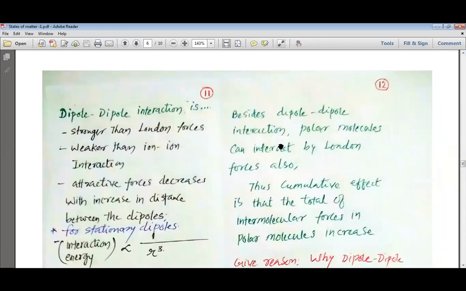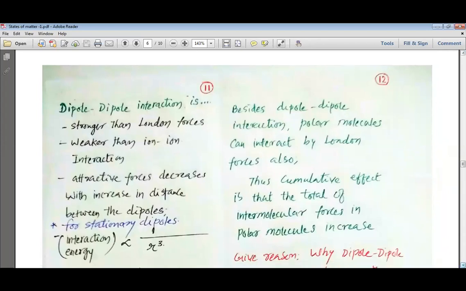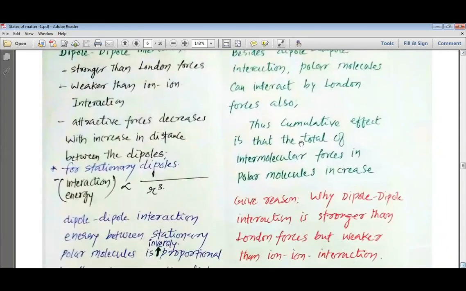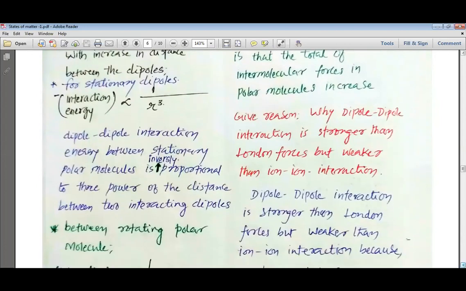Besides dipole-dipole interaction, polar molecules can interact by London forces too. Thus, the cumulative effect is that the total intermolecular forces in polar molecules increase. And thus, we can understand that among the molecules having dipole-dipole interaction, they have dipole-dipole interaction plus the London forces.